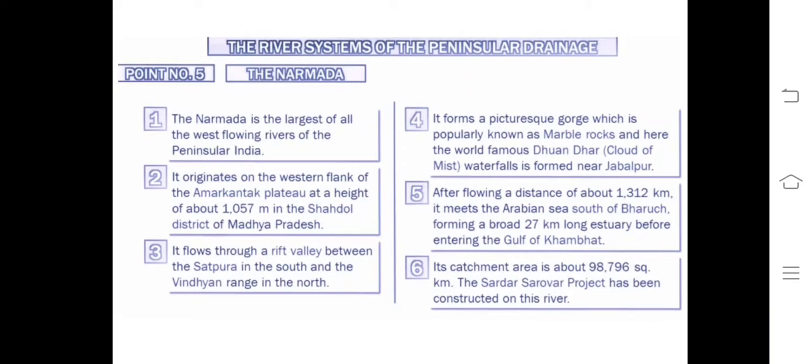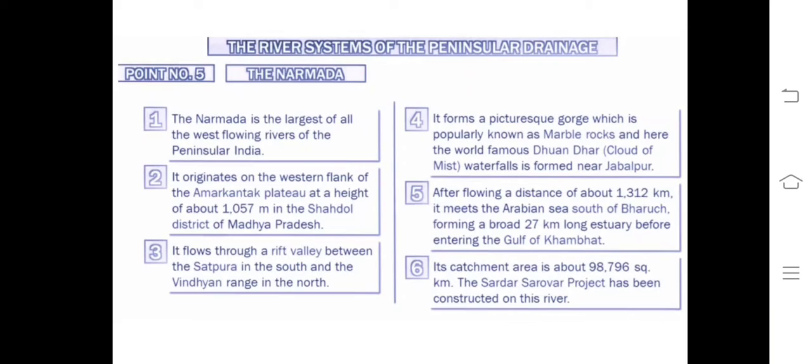Narmada is the largest of the west flowing rivers because it drains towards the Arabian Sea, a very exceptional river. It originates from the Amarkantak plateau in Madhya Pradesh, at a height of 1000 m. It flows through a rift valley between the Satpura range and Vindhya range. It also gives rise to the very beautiful gorge, popularly known as Marble Rocks, and the world famous Dhuandhar waterfall is situated near Jabalpur. It is on the Narmada river.